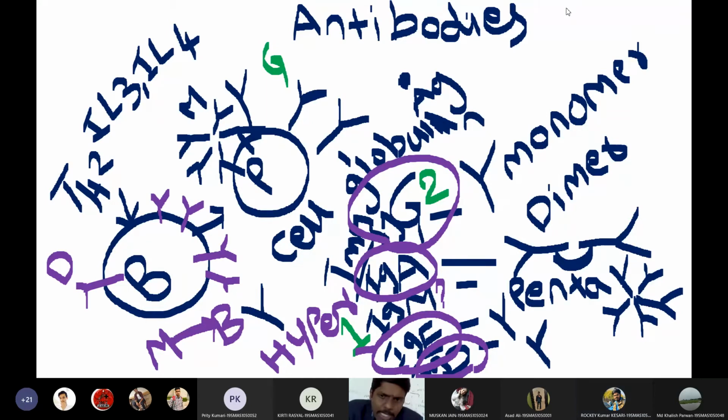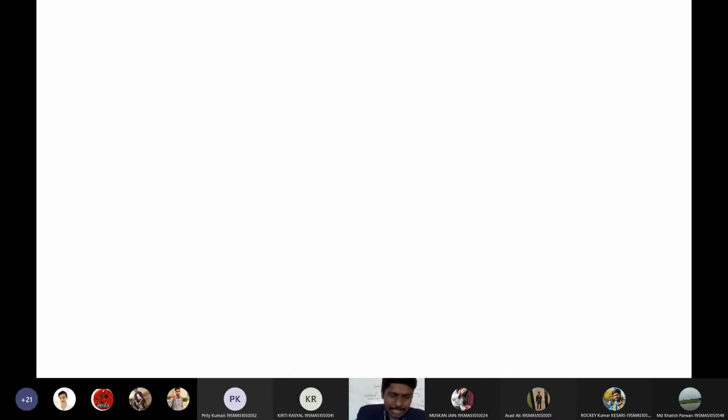What are the first response antibodies? IgM. What are second response antibodies? IgG. What are the largest antibodies? IgM. Largest antibodies are IgM. Okay, very good, students. Now you got some idea about the types of antibodies. So I'm moving forward. My next concept is I will discuss the structure of antibody. Before discussing the structure and functions of antibodies, I want to give you one clear instruction, students.